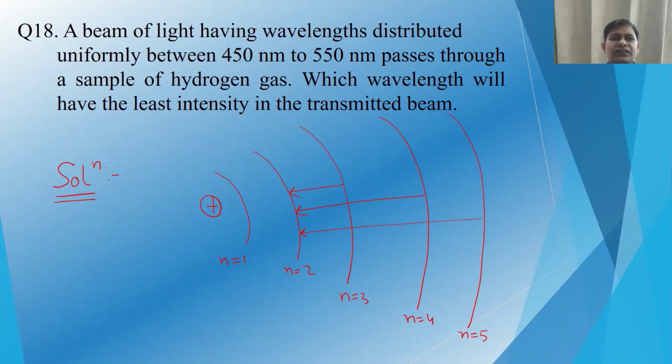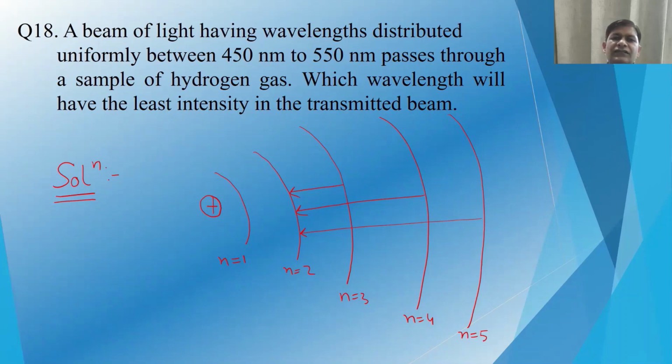Now the next question says a beam of light having wavelength distributed uniformly between 450 nanometer to 550 nanometer passes through a sample of hydrogen gas. Which wavelength will have the least intensity in the transmitted beam? So what is the question? There is a chamber filled with hydrogen, and the continuous spectrum for 450 to 550 nanometer is passed through that. Now they are asking which wavelength will be least in the transmitted beam.